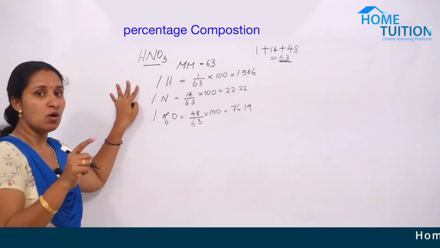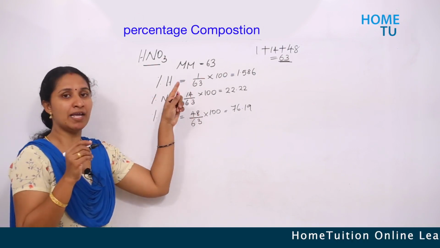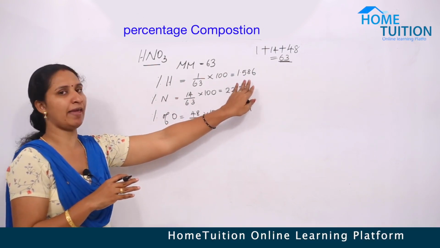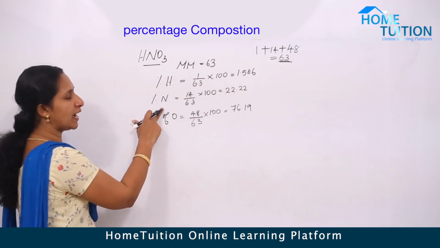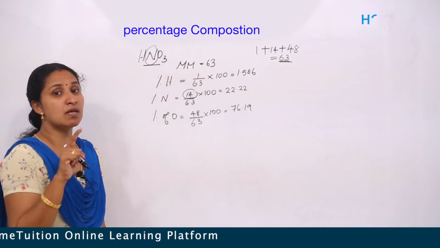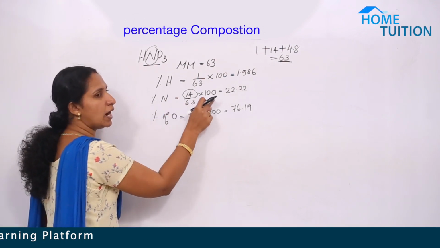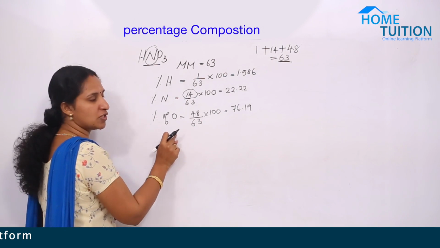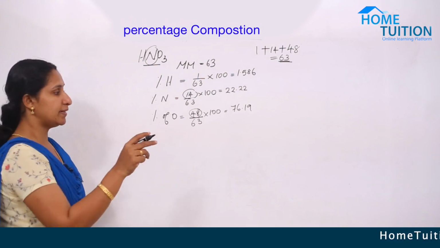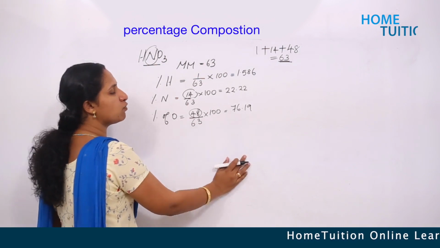Then hydrogen: only 1 hydrogen is present and the mass of that hydrogen is 1. So 1 divided by the total mass of nitric acid 63, into 100, and our answer is 1.586. And the percentage of nitrogen: the mass of nitrogen in this compound, only 1 nitrogen, is 14. So 14 divided by the total mass of nitric acid 63, into 100. Then the percentage of oxygen. 3 oxygen atoms are present, so 16 into 3, that is 48, divided by 63 into 100, equals 76.19.